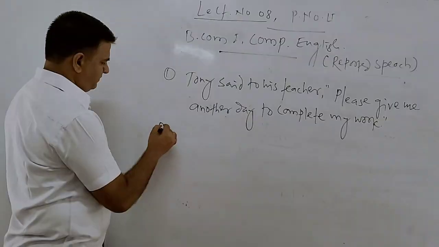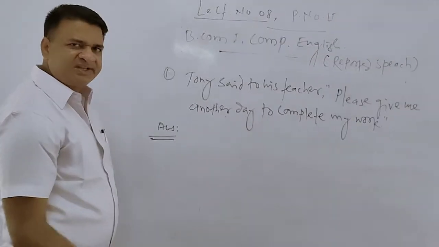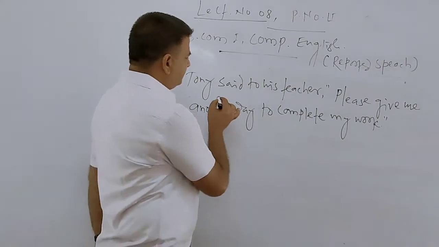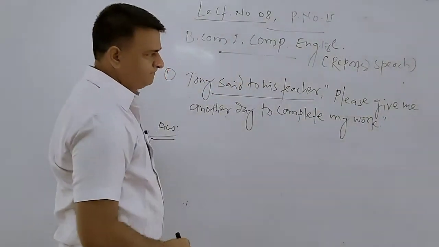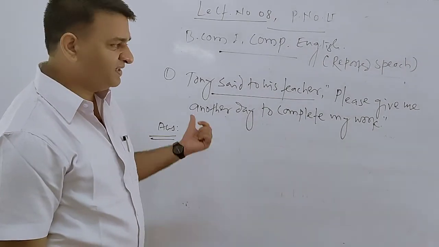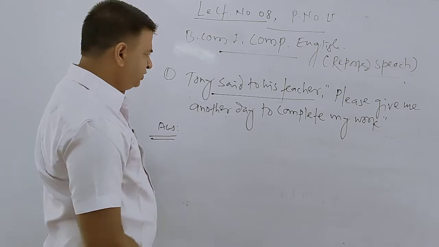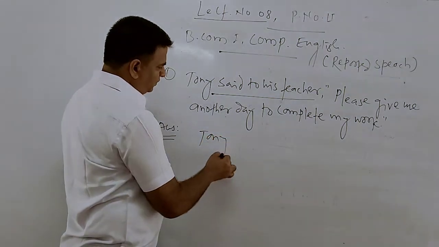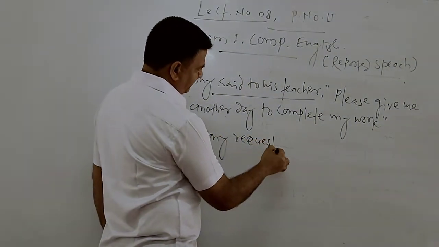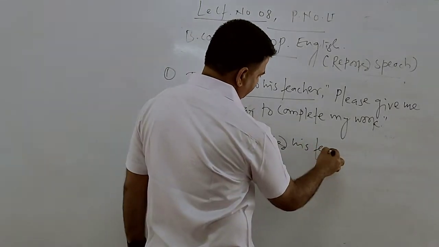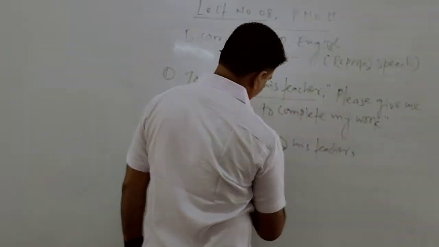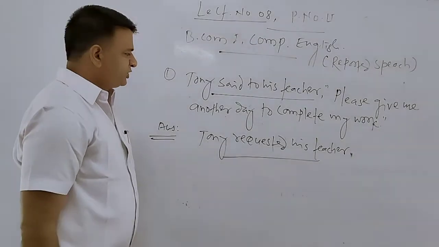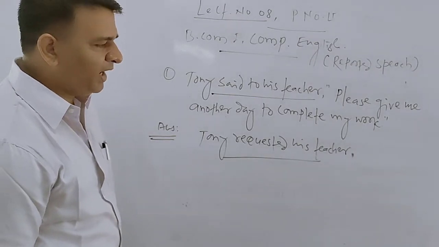Look at the sentence. However long the sentence is, don't worry about that. Maybe it is so long. Student, don't get confused. Just Tony said to teacher, this is the reported speech and the sentence is of the imperative type. Imperative means order. And because of please, we take it as a request. Tony requested his teacher, please give me another day to complete my work, means his work.